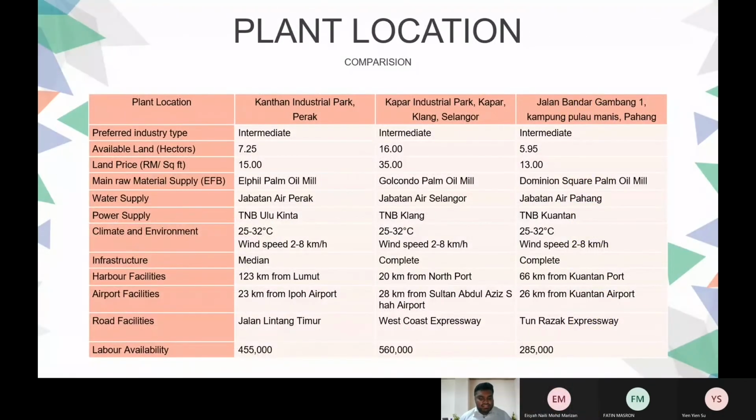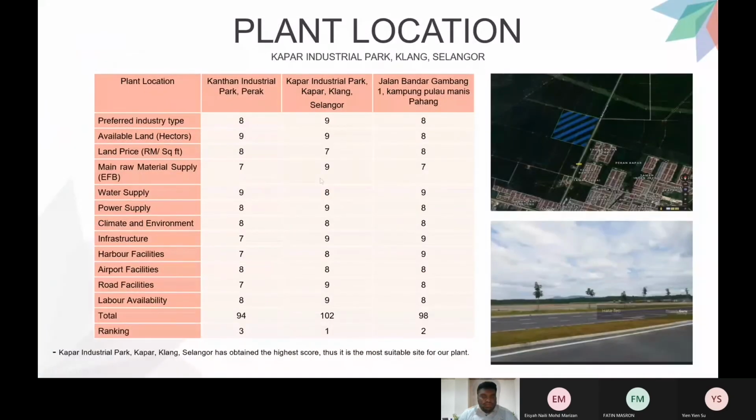So the industrial location is an important factor to determine the patterns of the manufacturing. So we have classified our locations, which are Kantan Industrial Park Perak, Kapal Industrial Park Kapal Kelang Selangor, and also Jalan Bandar Gambang 1, Kampung Pulau Manis, Pahang, into those criteria, and we evaluate these locations accordingly. So for the weightage for the evaluation of location criteria for the plant, we rank up the scale specification for the criteria. For example, for the power supply, incomplete electric power supply will get the score from 0 to 3. Medium electric power supply will get the score from 4 to 7, and also the complete electric power supply will get the score from 8 to 10.